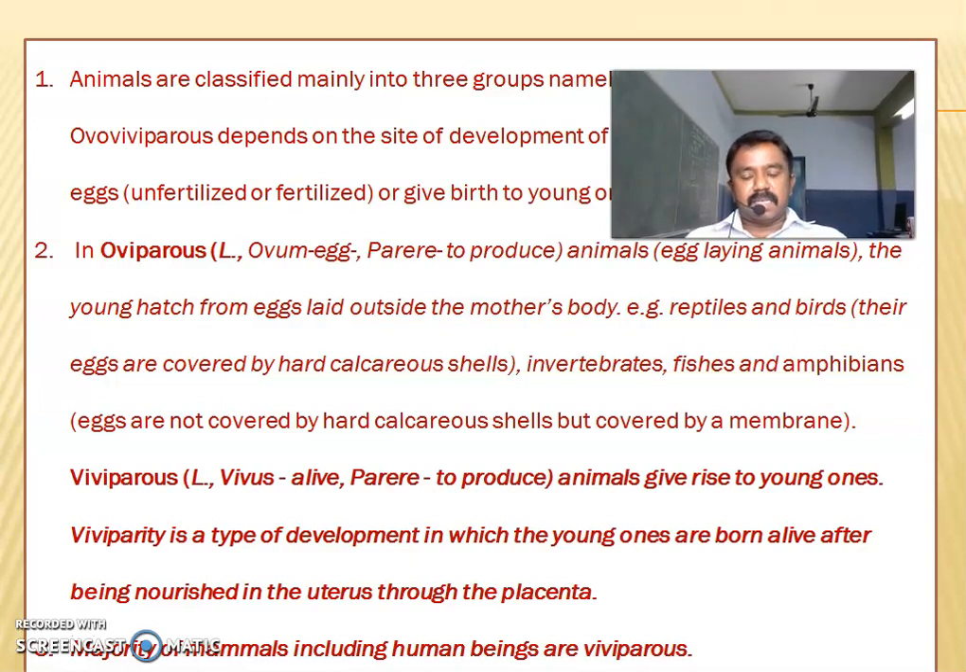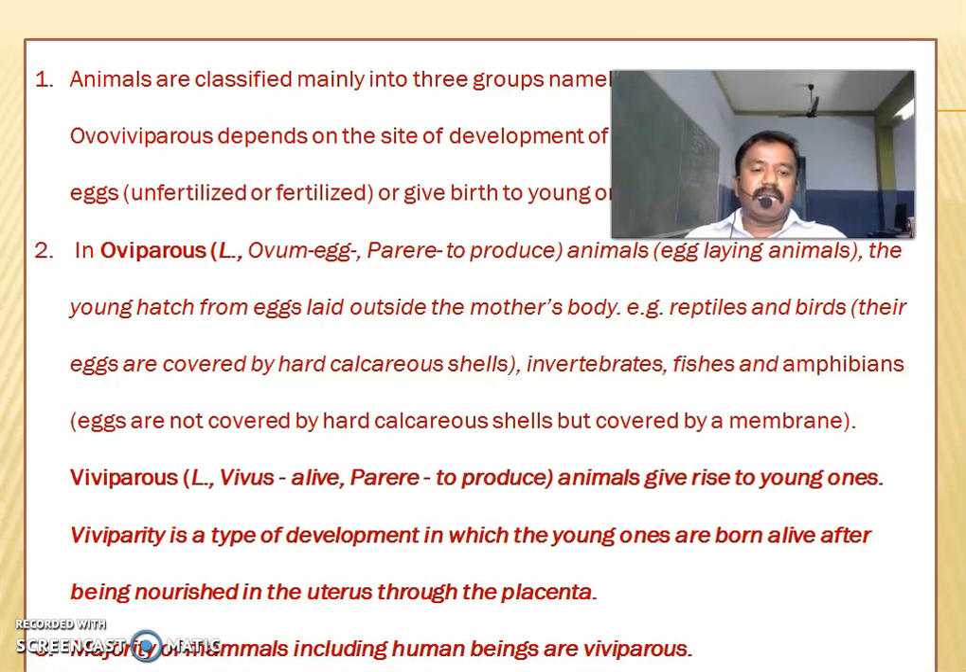Then we will discuss oviparous. The Latin word ovum means egg. Egg-laying animals. The young hatch from eggs laid outside the mother's body. Example, reptiles and birds. Their eggs are covered by hard calcareous shells. That is a cleidoic egg.